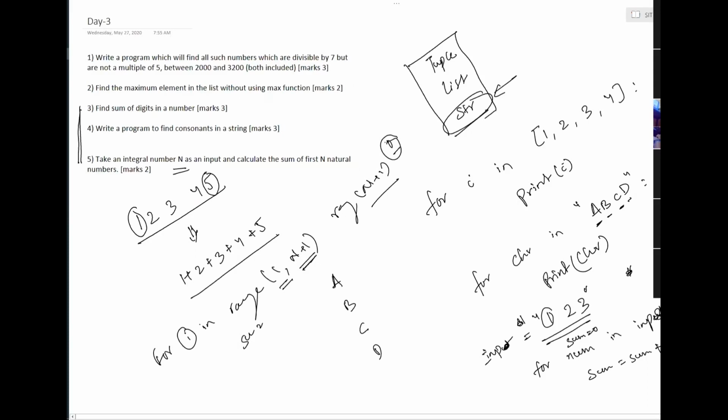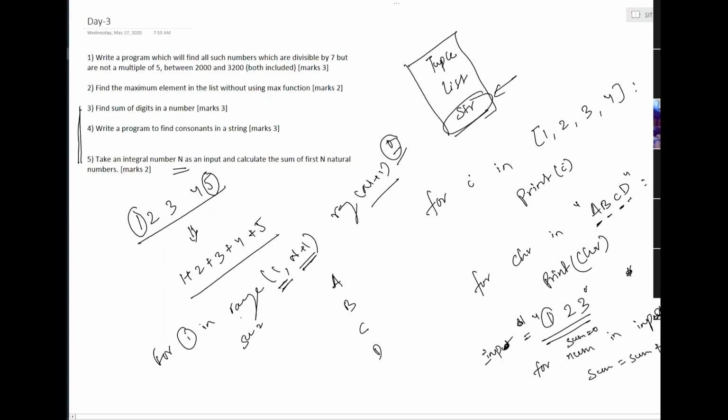Any small bit of computation that you can save will be helpful, so always think in that way. Something which is not necessary, something which is not required, don't do that. That's why I will start from 1 and I will not add 0. Then sum equals sum plus i, and finally you will get the output.